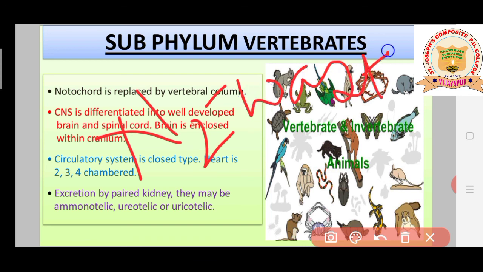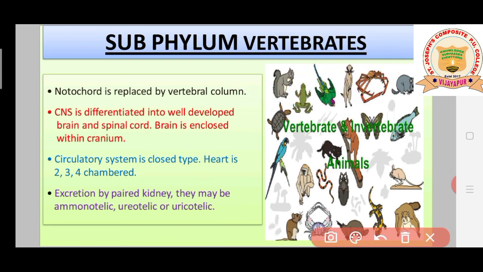Nitrogenous waste they will help in removing, students. So those nitrogenous wastes will be in the form of ammonia, urea and uric acid. It means the animals who release ammonia as a nitrogenous waste are called ammonotelic. The animals who release nitrogenous waste in the form of urea are called ureotelic, and the animals who release the nitrogenous waste in the form of uric acid, they are usually called what here? Uricotelic, students.